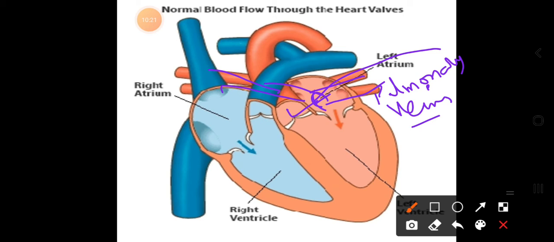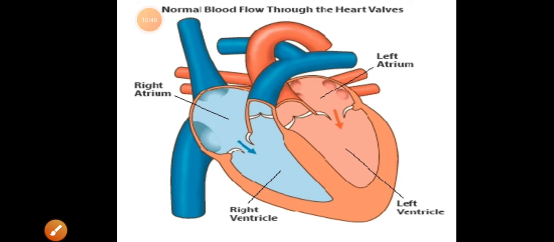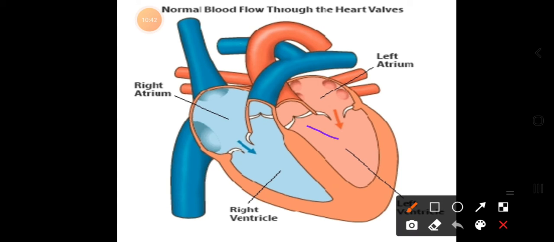It is carrying the purified blood from the lungs to the left auricle, and now from the left auricle through the bicuspid valve, the purified blood enters into the left ventricle. Now from this left ventricle, the purified blood enters through a big blood vessel. It's called your systemic aorta, or aorta, and it is supplied to all the body parts.